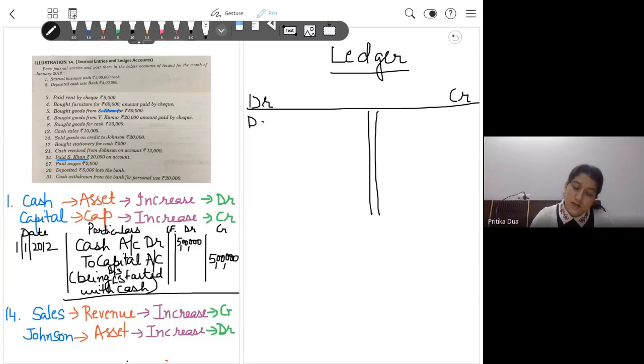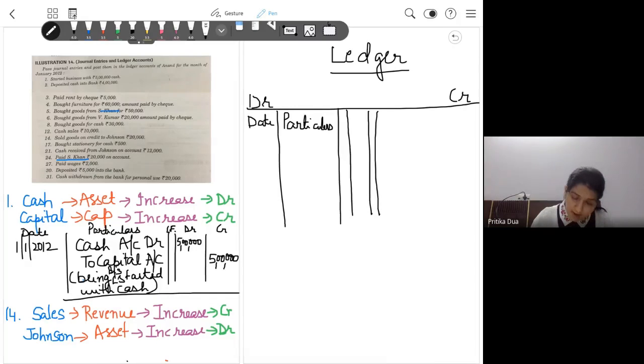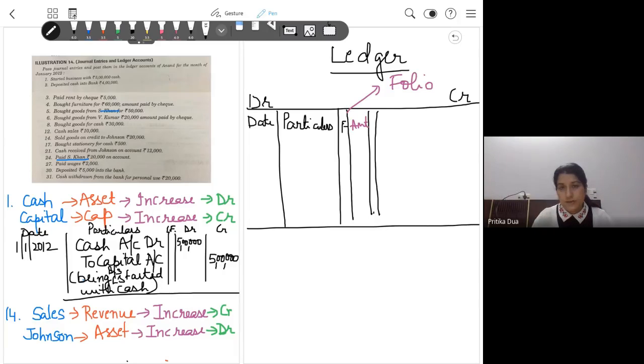First column is for date, then you have particulars, then you have a column known as folio. F here stands for folio. And then you have the last column as amount. Okay, I'll explain each of the terms. The right hand side, the credit side, is a mirror image of the left hand side.